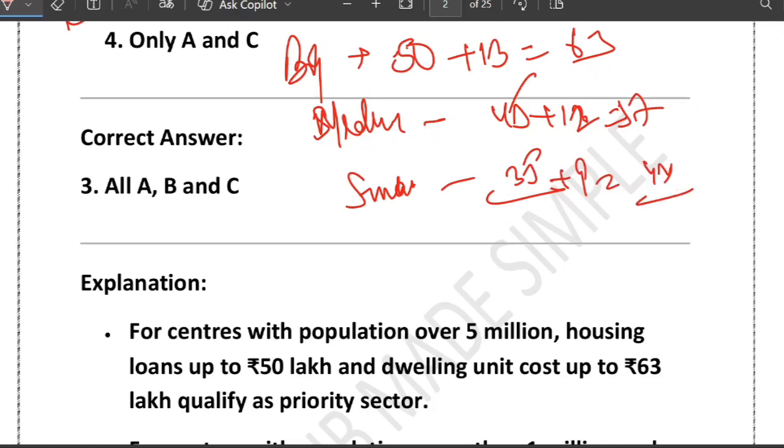13 to the loan amount, 13, 12 and roughly 10 to 13 for the house cost. So 15, 45 and 35. Big 15, medium 45, small 35. This way you can remember.